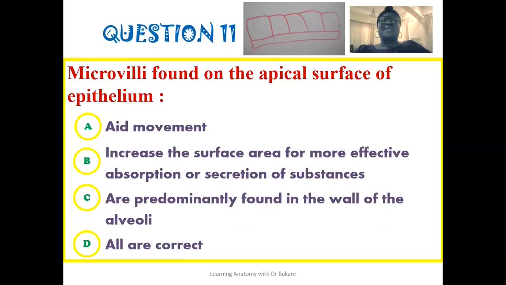The 11th question: microvilli found on the apical surface of epithelium are seen to help increase the surface area for more effective absorption or secretion of substances. The microvilli are infoldings of the apical surface, and if these infoldings are seen, it means that there is going to be an increase in the surface area for the processes that the cells exhibit.